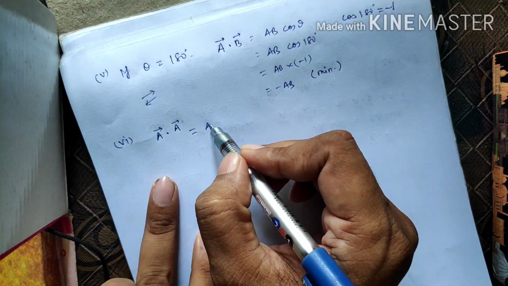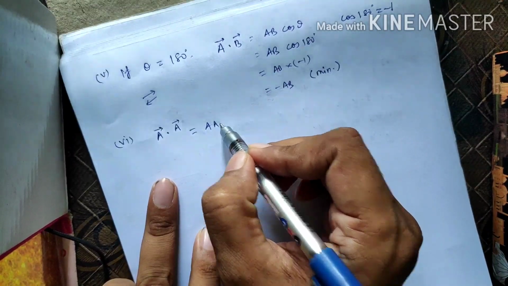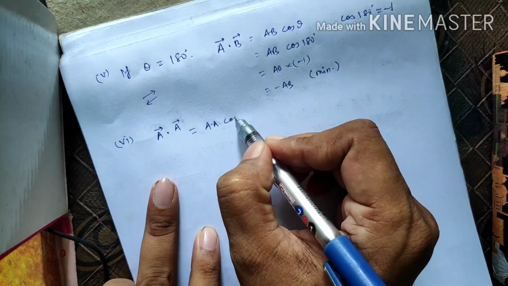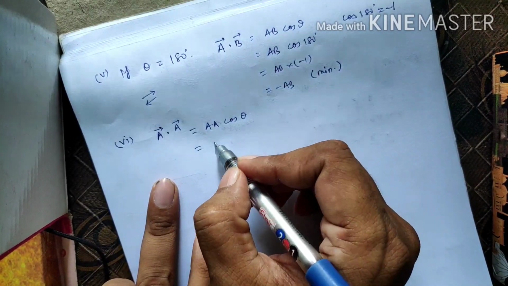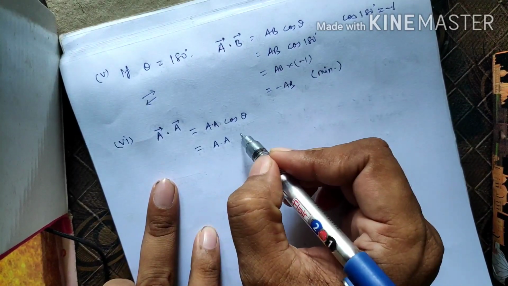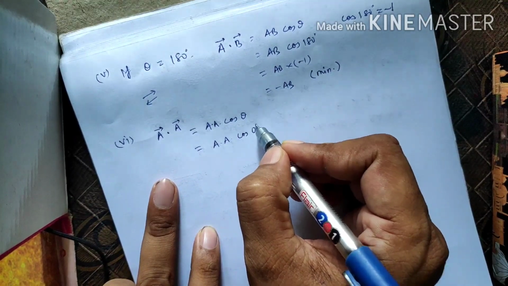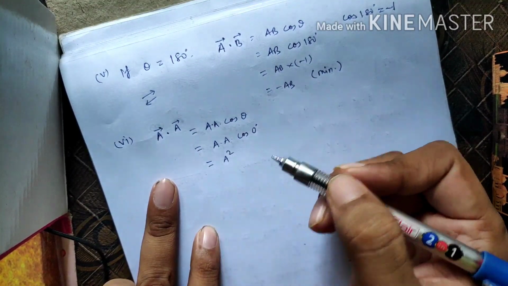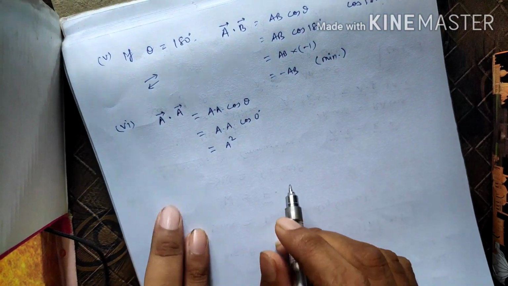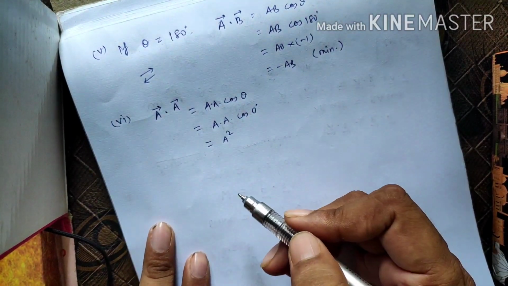Its value should be magnitude of A into magnitude of A and cos theta. What is theta? The angle is 0 degree. So this is A into A into cos 0 degree. Cos 0 is again 1. So this is A into A, which is A square. And it has only a numerical value.